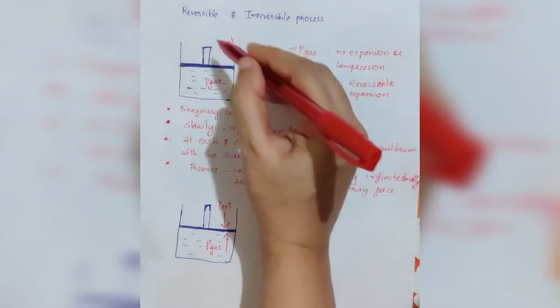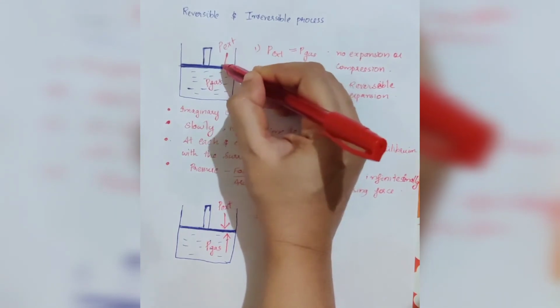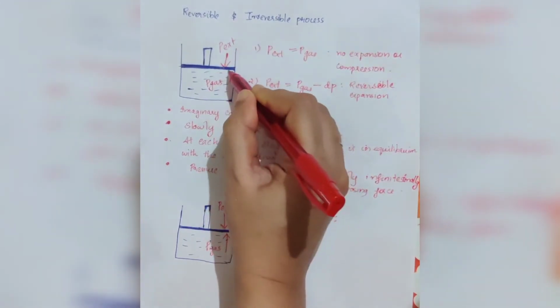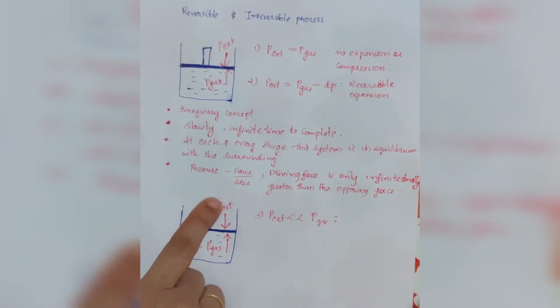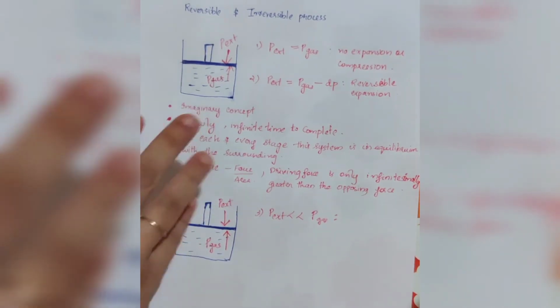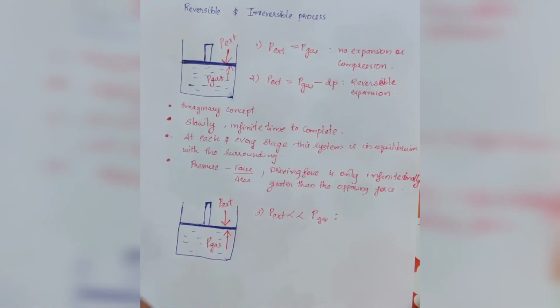We have discussed earlier also, this is the opposing force and this is the driving force. Can you see what is happening when this external pressure is much less than that of the pressure of the gas inside the cylinder?